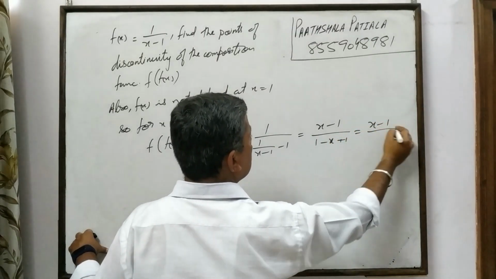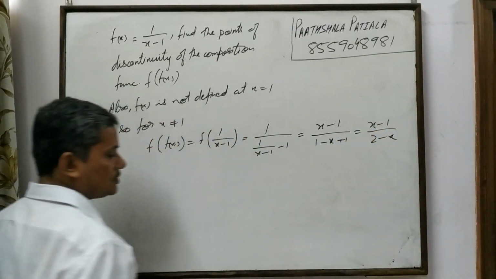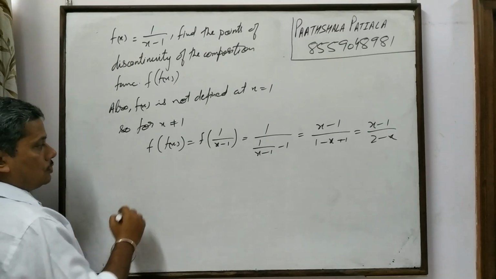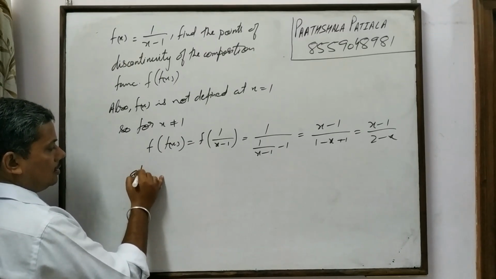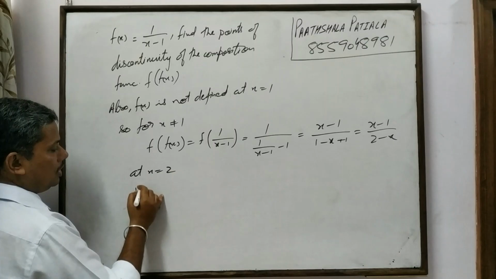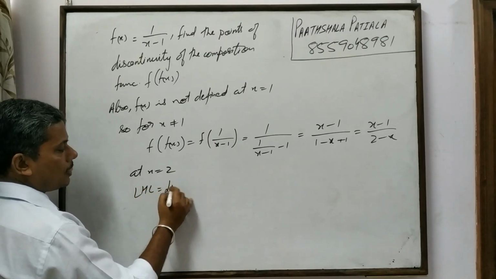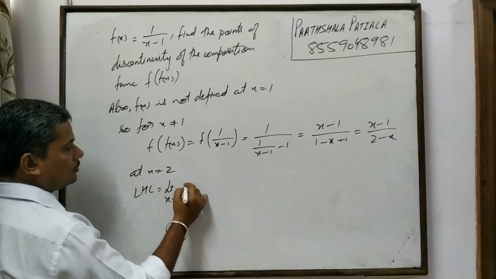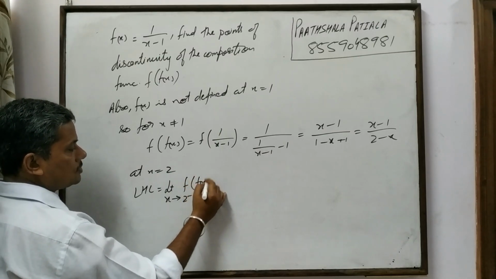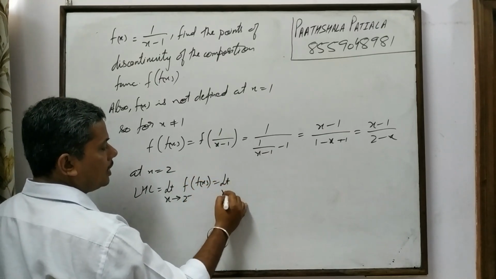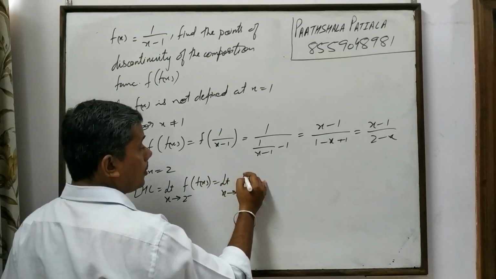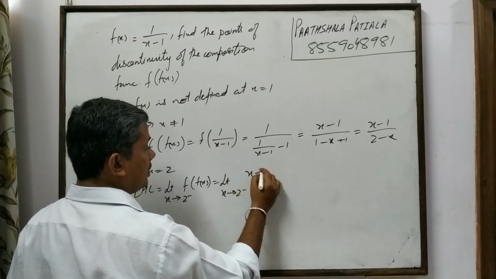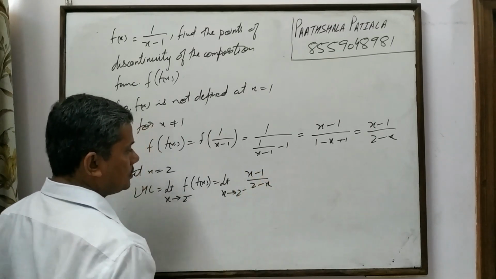This is x minus 1 upon 2 minus x. So at x is equal to 2, left hand limit x tends to 2 negative, f of f of x is equal to limit x tends to 2 negative x minus 1 upon 2 minus x.